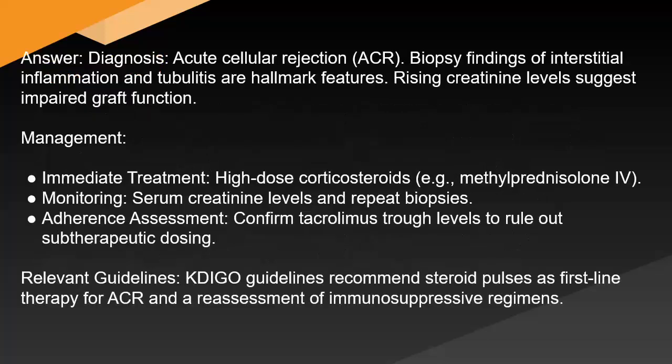Answer: diagnosis: acute cellular rejection (ACR). Biopsy findings of interstitial inflammation and tubulitis are hallmark features. Rising creatinine levels suggest impaired graft function. Management: immediate treatment. High-dose corticosteroids, e.g. methylprednisolone. Monitoring: serum creatinine levels and repeat biopsies. Adherence assessment: confirm tacrolimus trough levels to rule out subtherapeutic dosing. Relevant guidelines. KDIGO guidelines recommend steroid pulses as first-line therapy for ACR and a reassessment of immunosuppressive regimens.